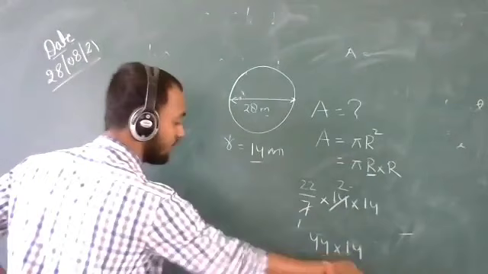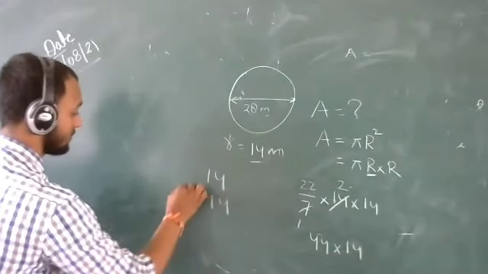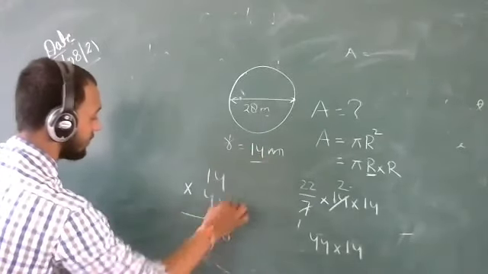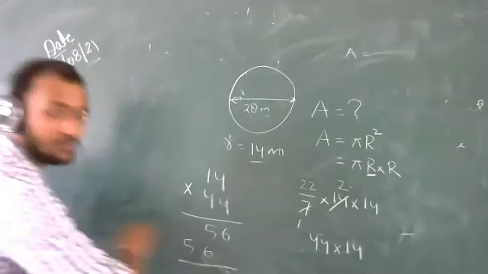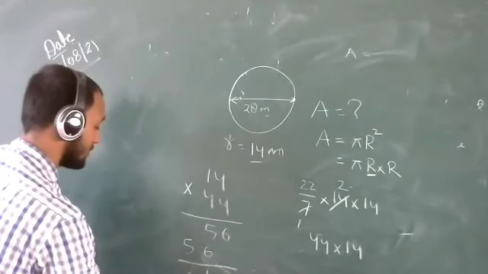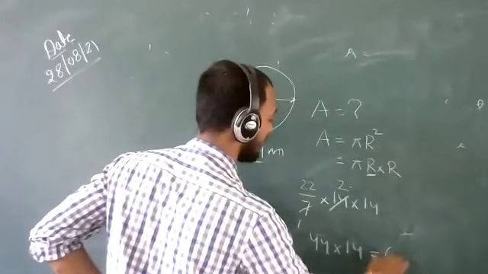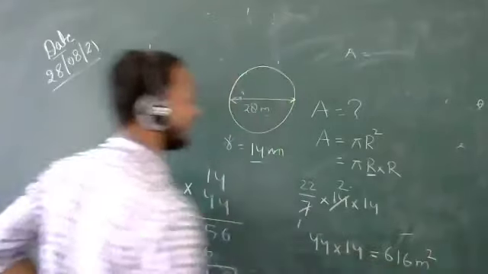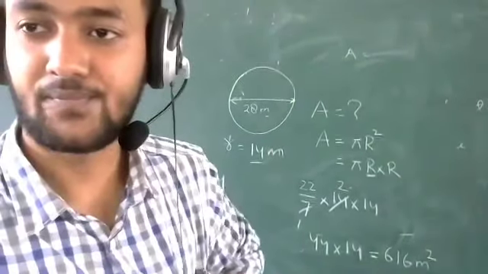Now we will multiply 44 into 14. See here. 4 fours are 16, and so on. What is the answer? So the answer is 616 meter square. Who has calculated 616 meters square?